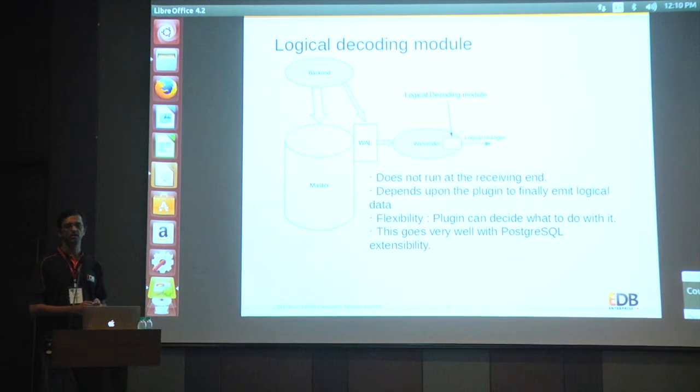So it need not always be logical replication. It can do something else with that data. That's the key idea behind the design of logical decoding. It has to emit some data, but it need not be any particular formatted data. That's the flexibility part.